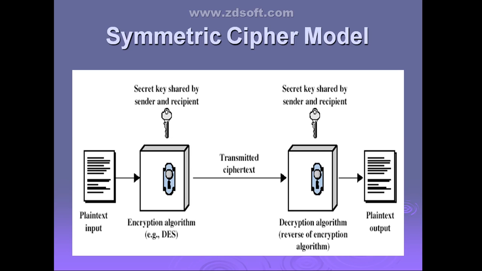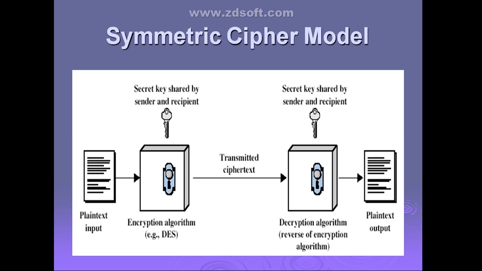Second one is the encryption algorithm. Third is the secret key. Fourth one is ciphertext. And fifth one is the decryption algorithm. Clear?